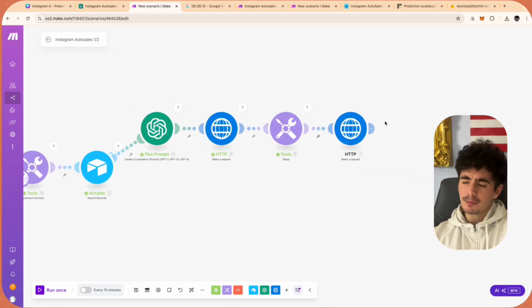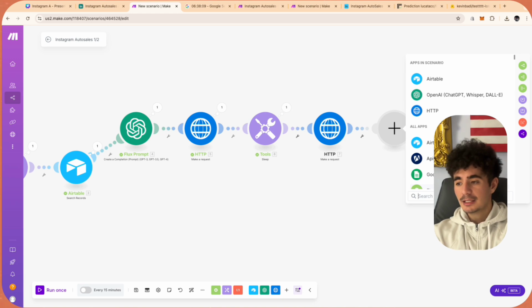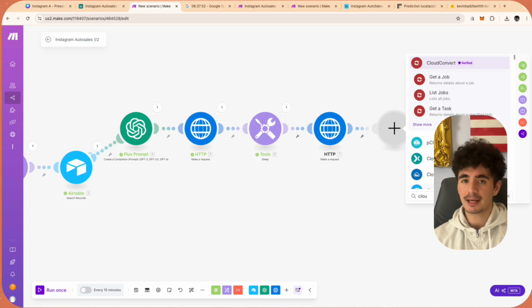So guys, after that is probably the hardest part of this automation, where we have to send this image that we got to a cloud. The reason we have to do that is because Luma Labs, which is the API that turns our image to video, can't view an image if it's not coming from a cloud service. And so we have a free cloud service that we've been using called Cloudinary. So it doesn't cost us any money at all. You just have to get Cloudinary set up, and you have to get their API key, their cloud name, and their secret token. That's going to take you a couple minutes, which is totally okay.